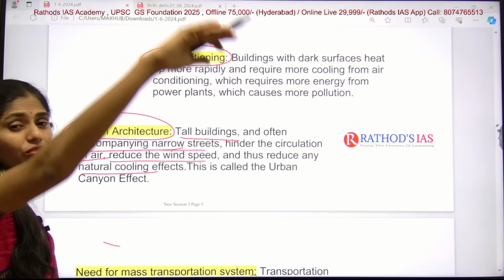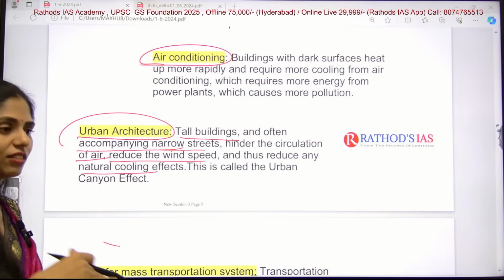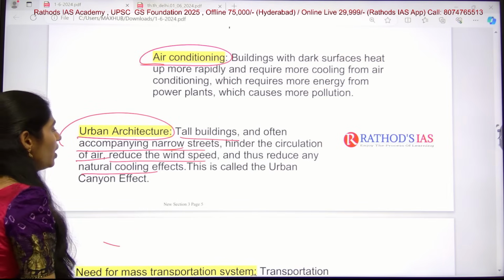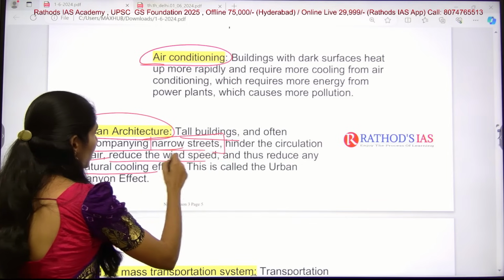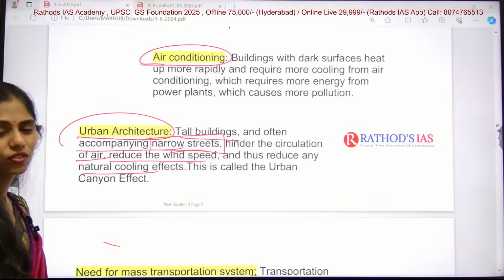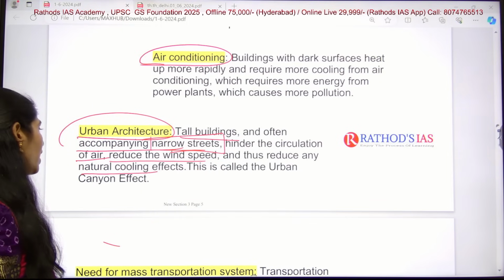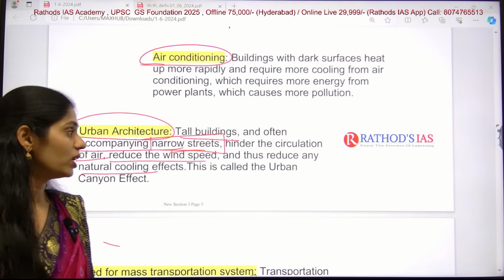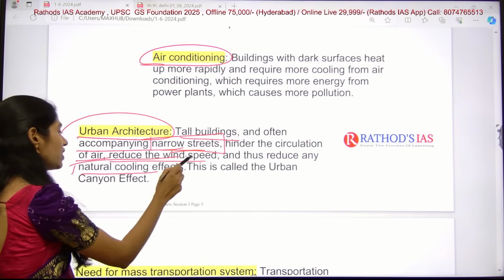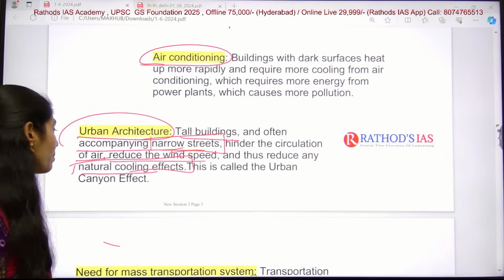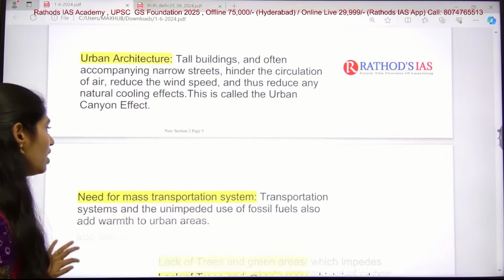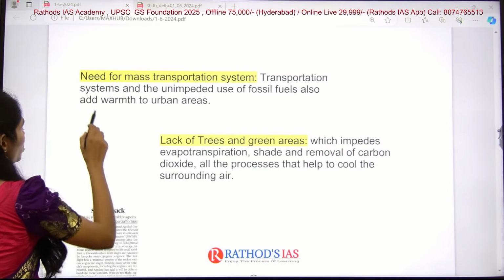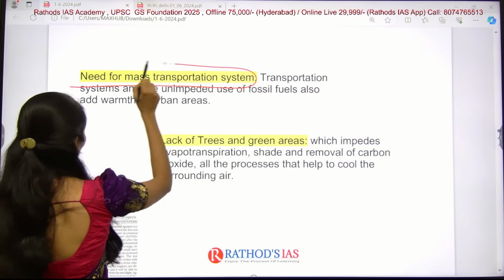So if you have very tall buildings, as I said, 30 floors, 35 floors, 40 floors, like that. Because of this, we have very narrow streets, and there is no proper circulation of air, and there is no proper increase in wind speed. So it is affecting the natural cooling effects. So it is called the urban canyon effect. Urban canyon effect.